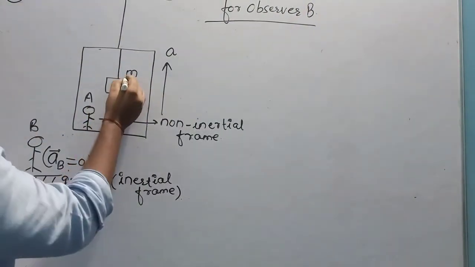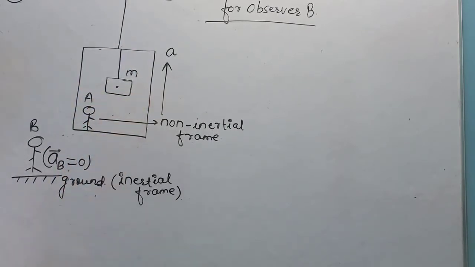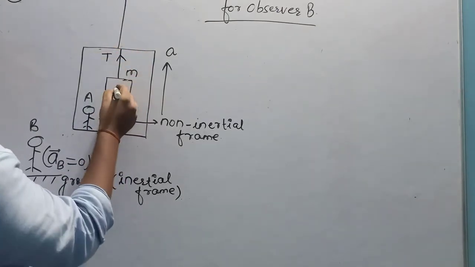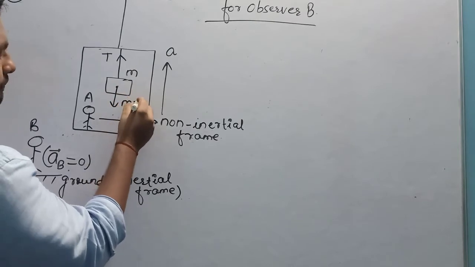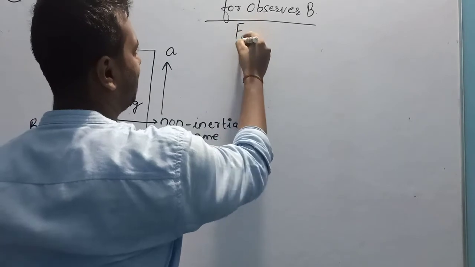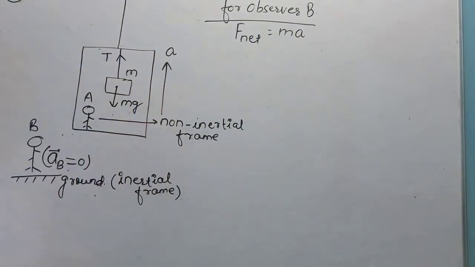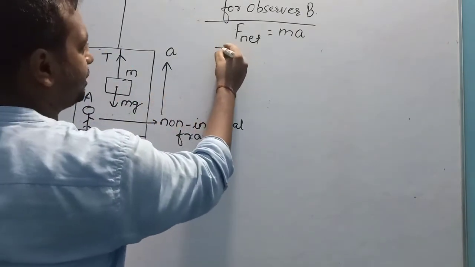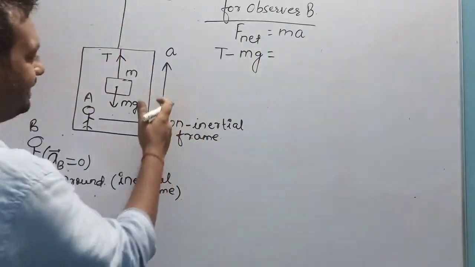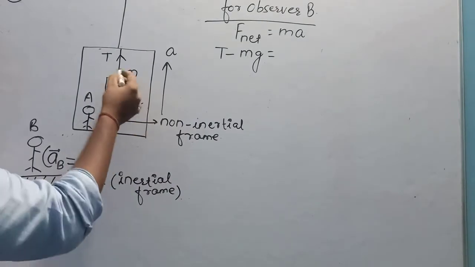So here the system is the small m mass. Identify the forces on the small m mass. There will be a tension in upward direction and in downward direction there will be a force mg. So the force equation, net force is equal to mass into acceleration, Newton's second law. Net force on this mass, tension in the upward direction minus mg in the downward direction, and net acceleration of this block is upward.